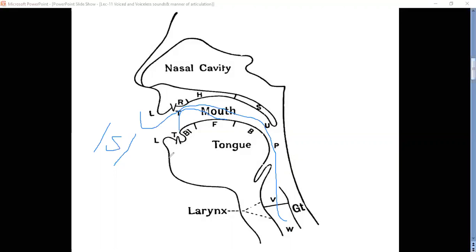What is the difference from the earlier sound? We stopped it completely for the pa sound. For the sa sound, we are not stopping the airflow, but we are creating some friction on the airflow. The air has to come out of your mouth from a very small area. That's why it is called friction.